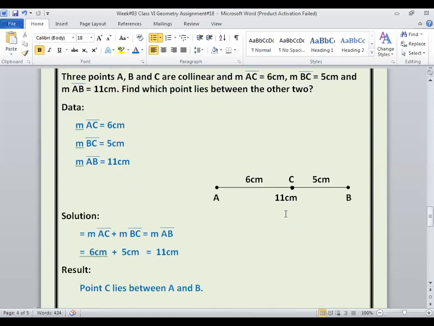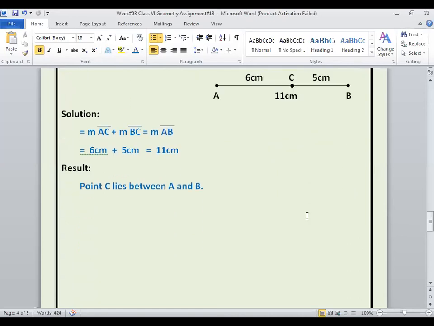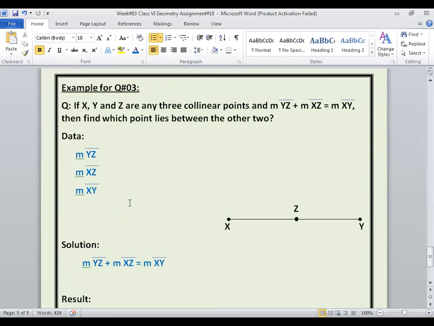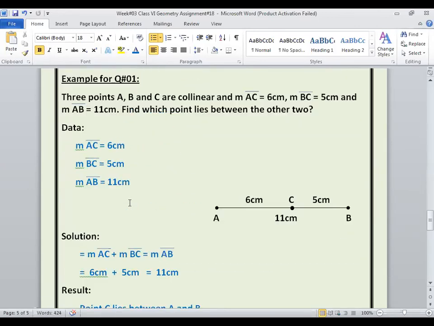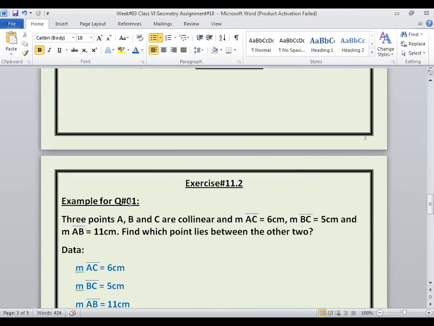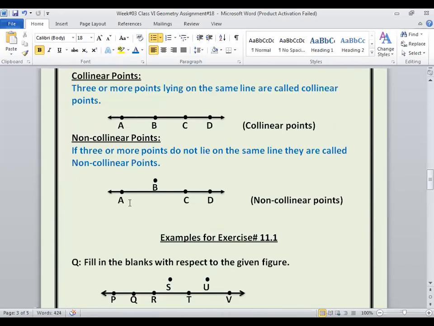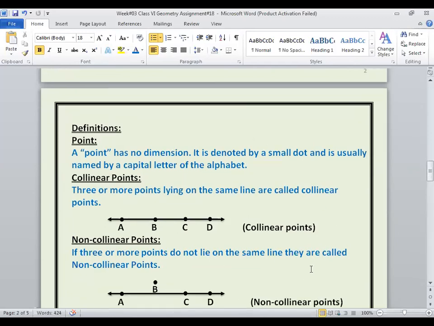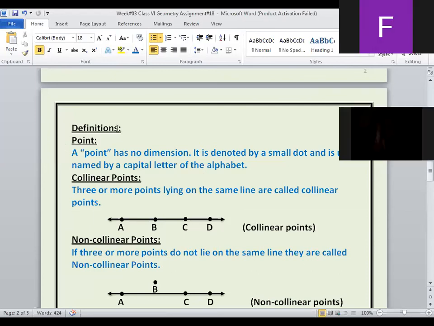Again, you will draw the figure on the interleaf page, and this is the way to solve questions number 1 and 3. But please do not attempt these questions, as these are example questions and examples are not included in assignments. So you have to attempt all the questions from the book. Yes, you have to attempt the definitions from the assignment. You have to write these definitions in your copy with a proper heading of definitions.